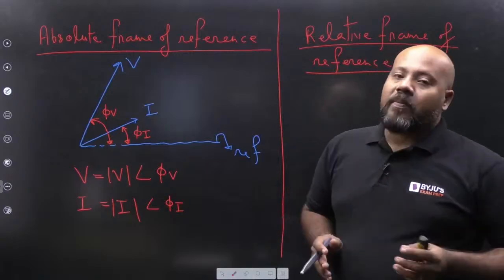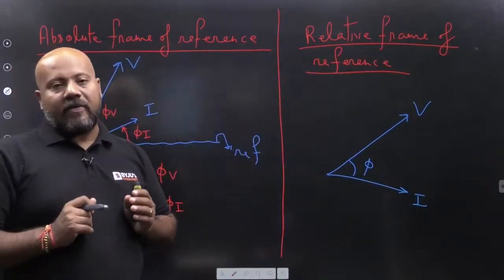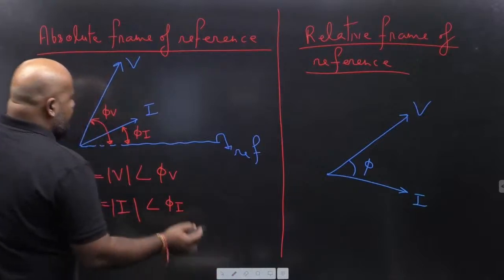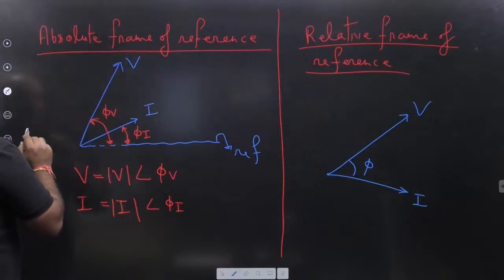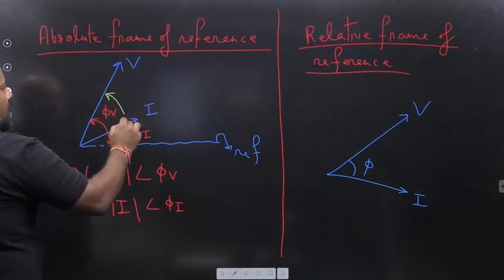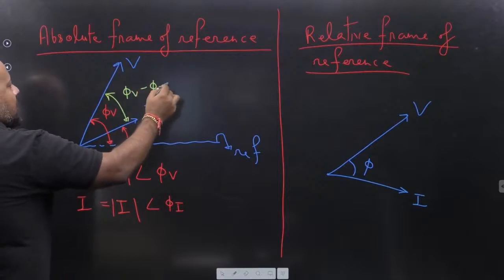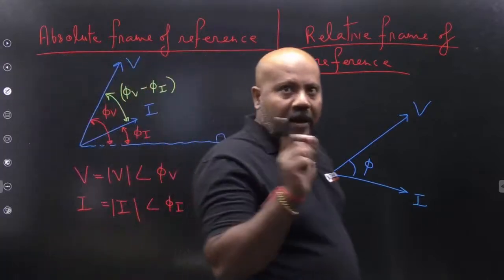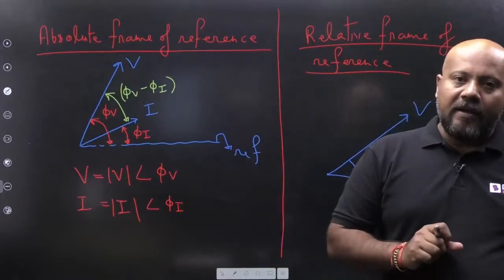But when you write the power, you need the relative phase angle between voltage and current, not the total. Actually, you are interested in this phase angle, which is the difference of the voltage and current phase angles. To get this relative phase angle, we take the complex conjugate of the current.